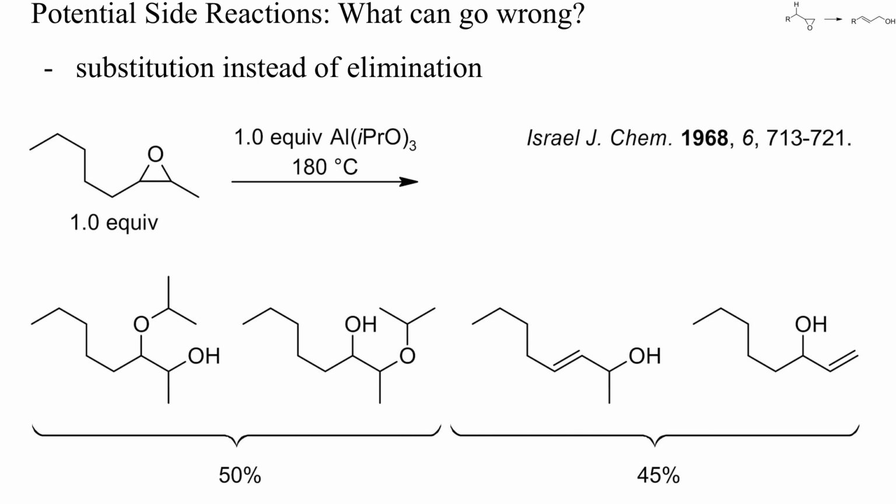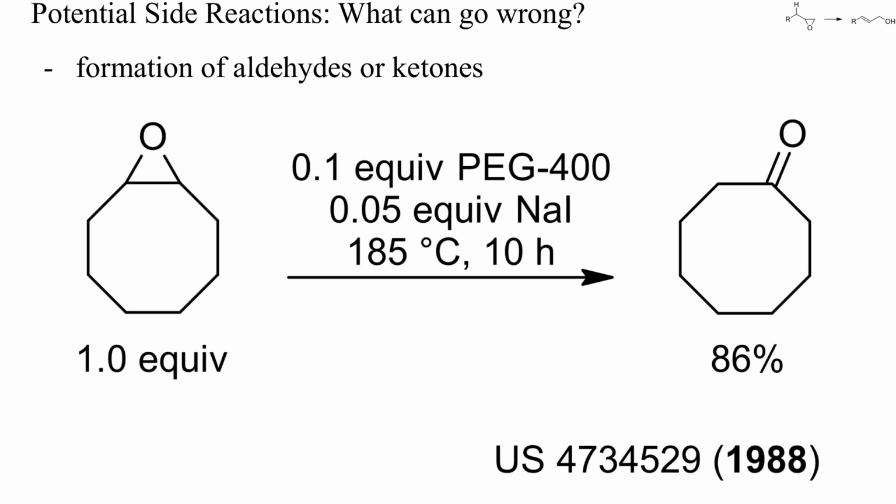Some reagents can bring about a clean isomerization of epoxides to aldehydes or ketones. As I showed you earlier, cyclooctene oxide can be converted into an allylic alcohol with lithium phosphate or potassium tert-butoxide, but with sodium iodide the main product was cyclooctanone.